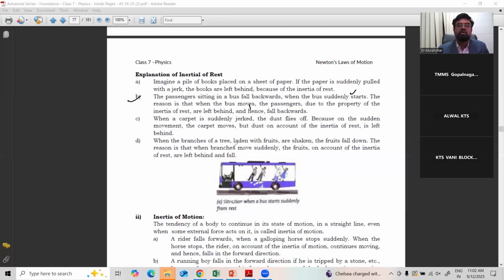When the branches of a tree laden with fruits are shaken: the tree is there with a lot of fruits. When you shake the tree, what happens? The fruits fall down. The reason is that when the branches are moved suddenly, the fruits, on account of inertia of rest, are left behind and fall down. So many examples are there for the inertia of rest.